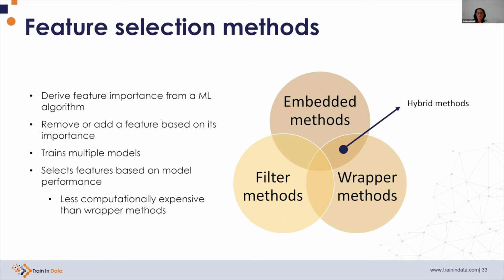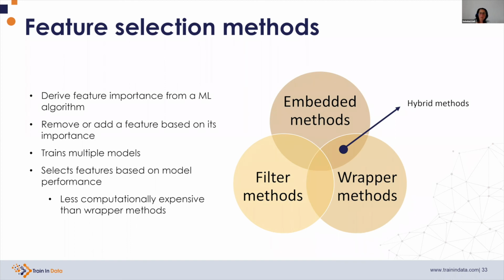And then they will train multiple machine learning models, just like wrapper methods, and they will select features based on model performance. So they have in common with embedded methods that they do derive the feature importance, and they have in common with wrapper methods that they tend to build more than one model, and they select features based on model performance. But they are less computationally expensive than wrapper methods because we do not create an enormous amount of feature subsets. We just optimize the feature subset creation by leveraging the importance derived from the original machine learning model.